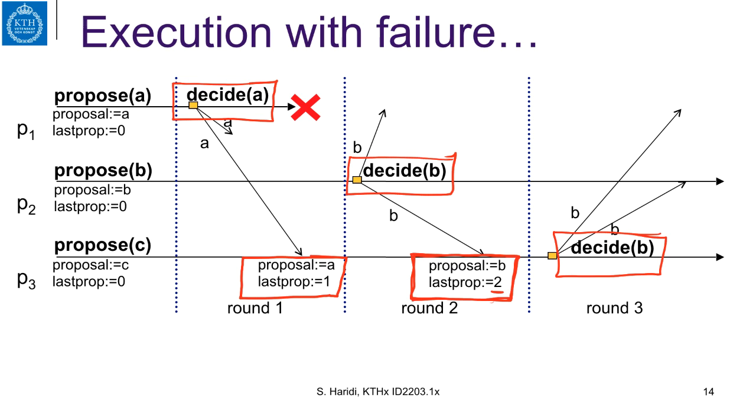So as you see, we have 3 processes. The correct processes decided on B and the failed process decided on A. So it is clear that this algorithm does not support uniform consensus. So what about uniform consensus? It is not uniform, as you can see here.